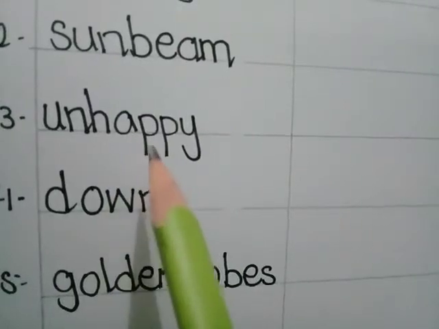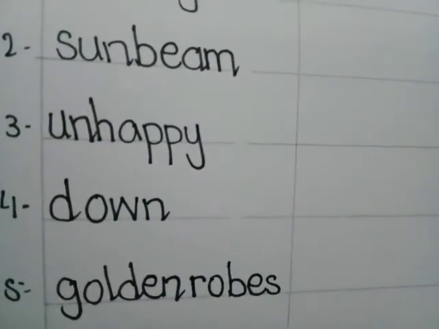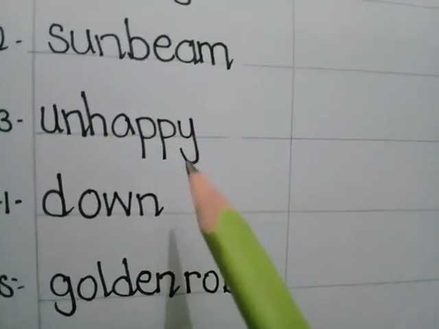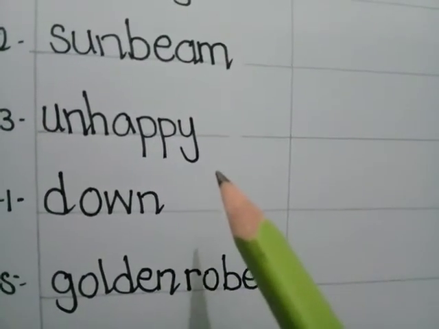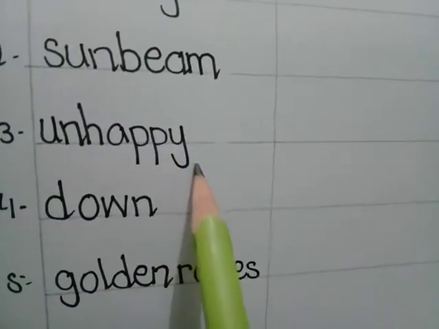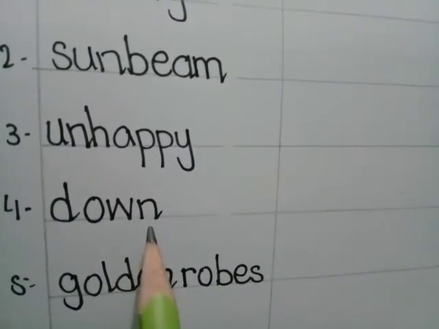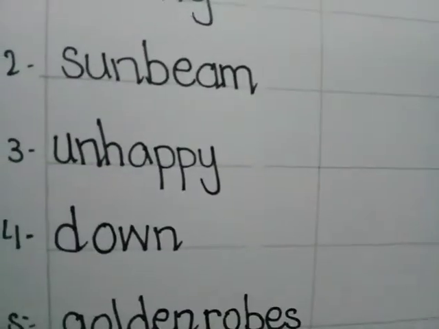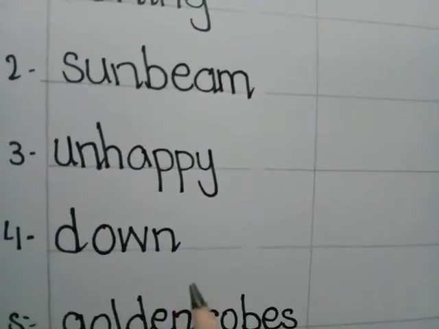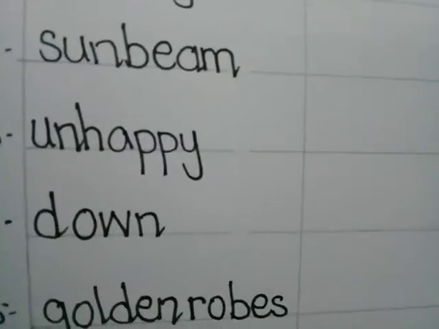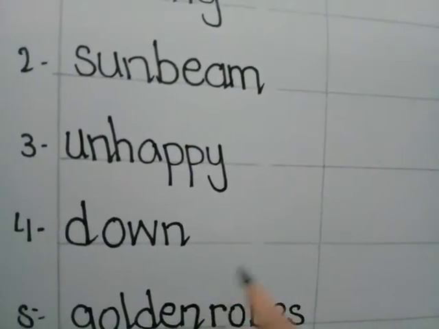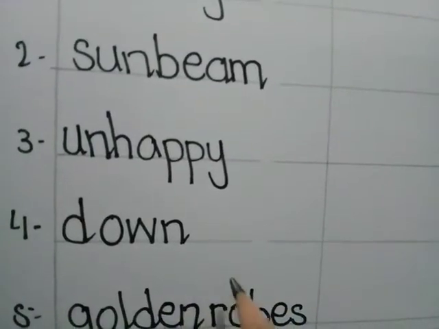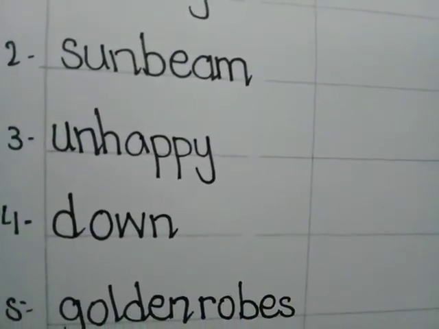Now, third word is unhappy. Means feeling not happy. So we can create a sentence, the king was unhappy. Or we can create, he was unhappy about something. Now, fourth word is down. Dear students, down means toward lower place. So we can make sentence, he was sitting down, or the children ran down the hill.